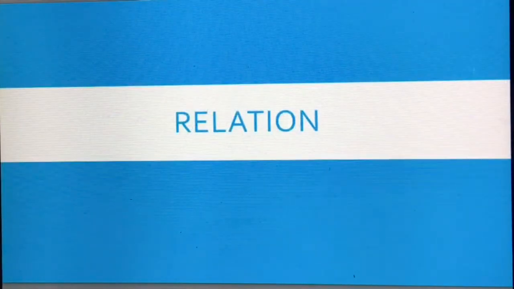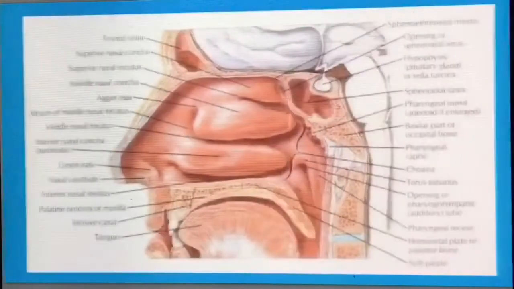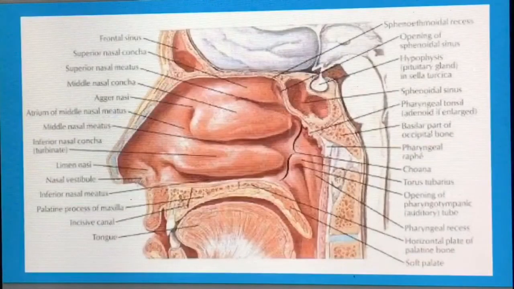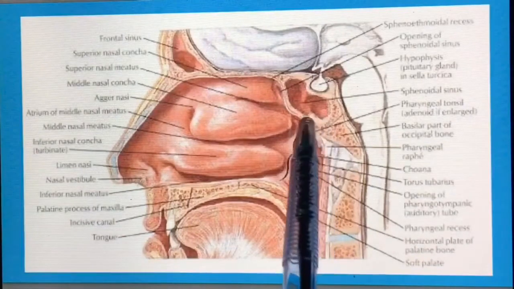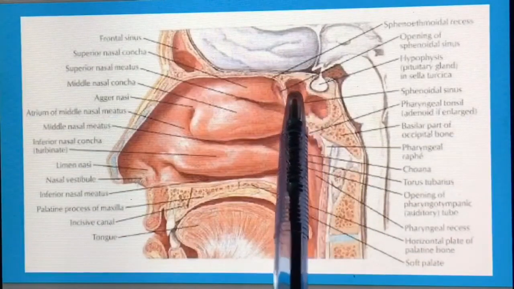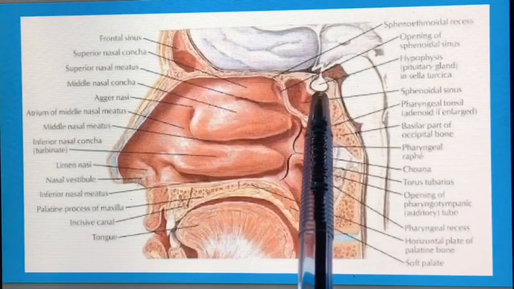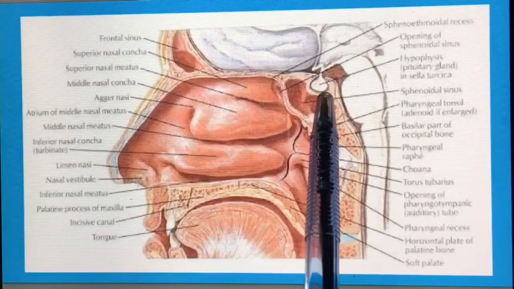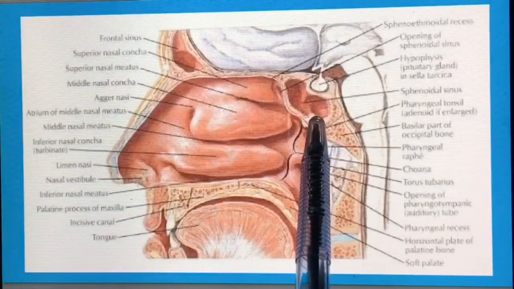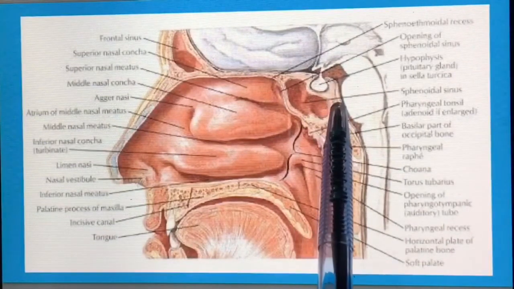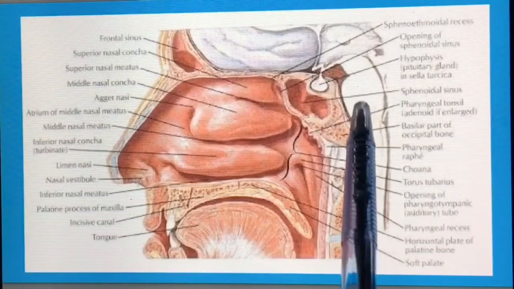Now let's discuss the relationship of the pituitary gland with the surrounding structures. So let's start. Anteriorly, the pituitary gland is related with the sphenoid air sinuses. This is the sphenoid air sinuses. Inferiorly, there is the body of the sphenoid bone or the sphenoid sinus. Posteriorly, it's related with the basilar artery, dorsum sellae and the pons.